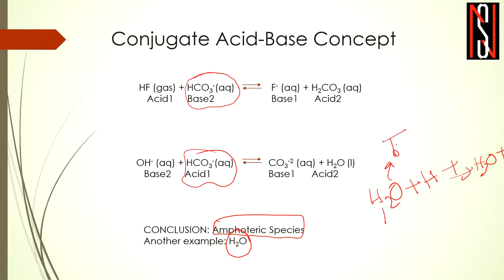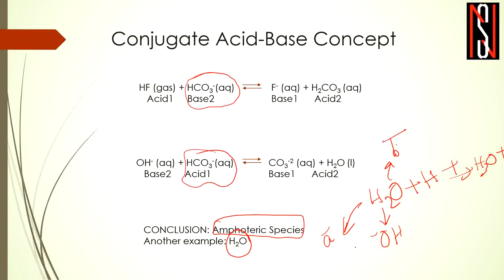Now H2O is converted to OH minus after donating a proton. In this case, H2O is behaving as an acid. In the same way, H2O can behave as an amphoteric species in different examples as per the condition.